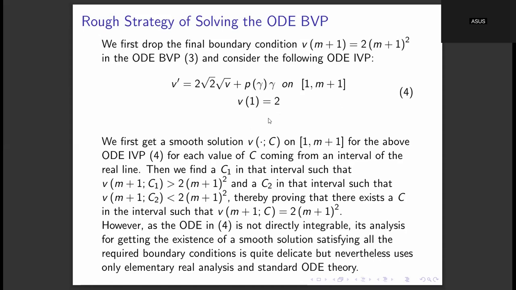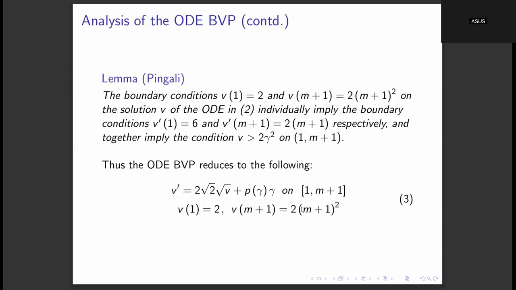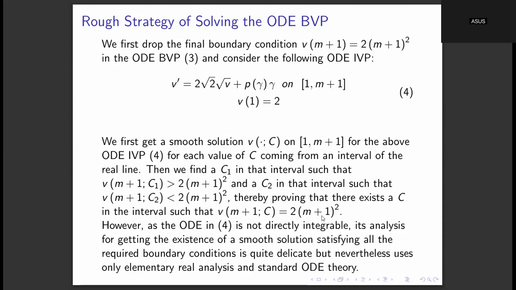These different solutions satisfy v of 1 equal to 2, but they may not satisfy v of m plus 1 is equal to 2 times m plus 1 the whole square. So we find one value C1 for which the value of v at m plus 1 is strictly greater than that, and another C2 for which it is strictly less than. Then by the intermediate value theorem, there will exist some value of C for which the correct final boundary condition that we wanted is satisfied. So this is the whole idea of solving this ODE boundary value problem.